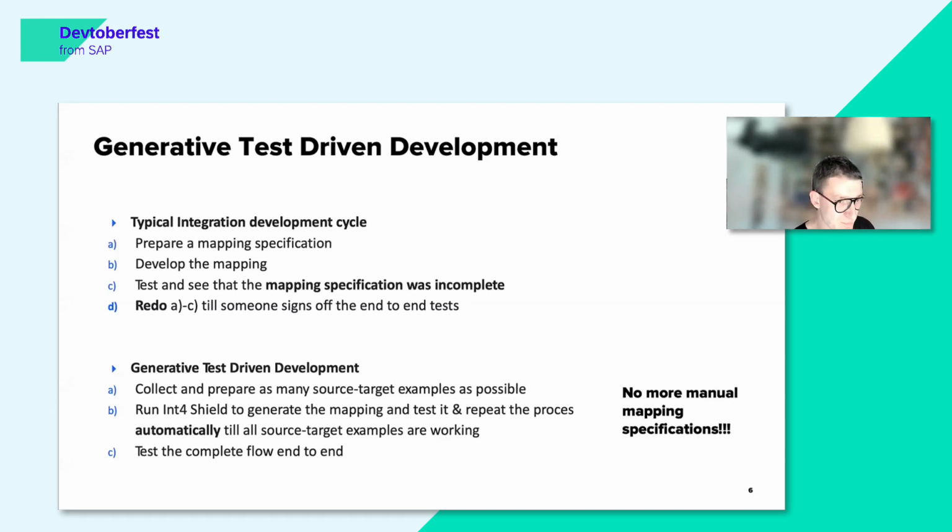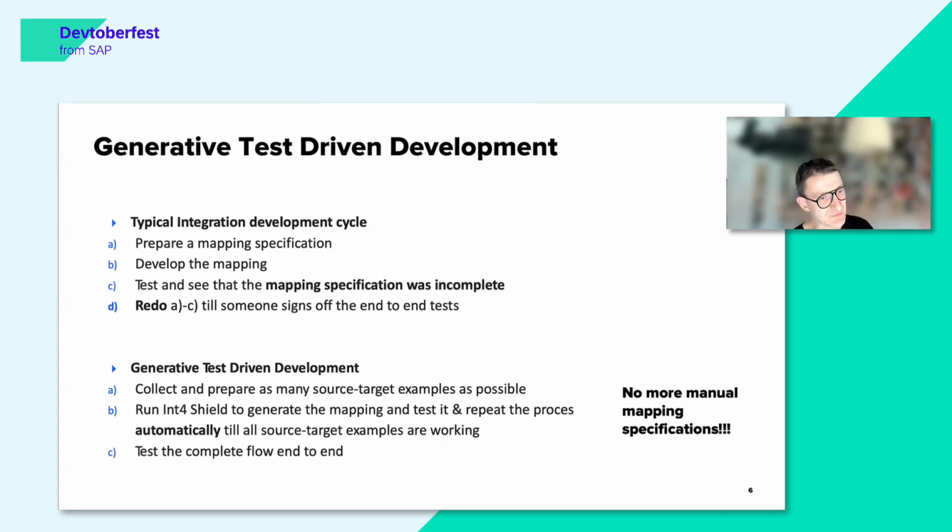The next step is we can take those messages and ask AI, any kind of LLM platform, so any kind of large language model that would allow us to do this, to generate the mapping automatically. And of course, we can do it directly from our solution, which is called Int4 Shield.